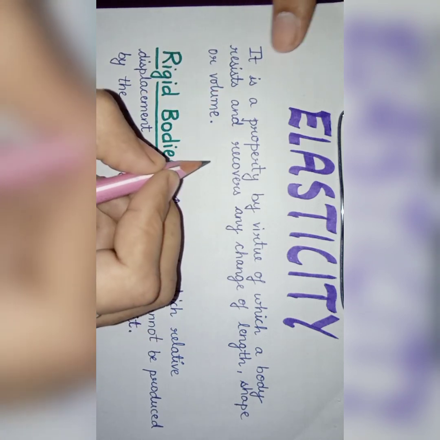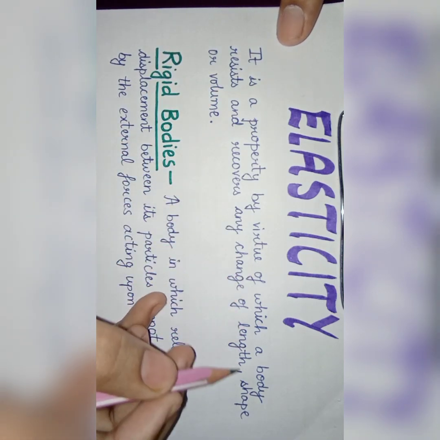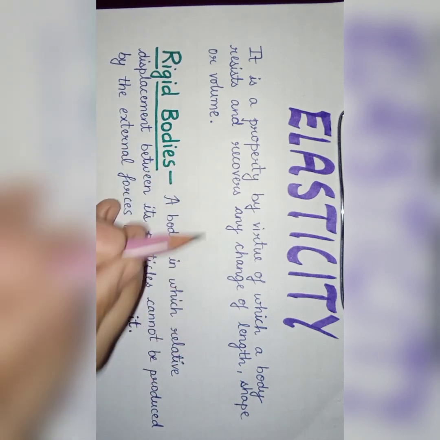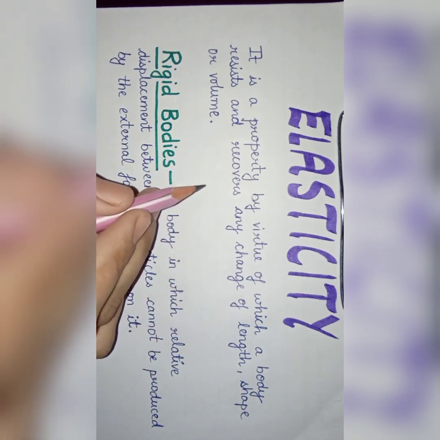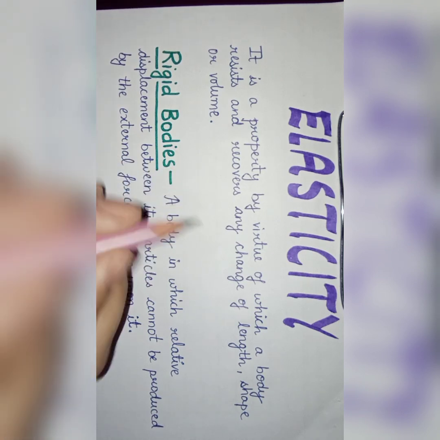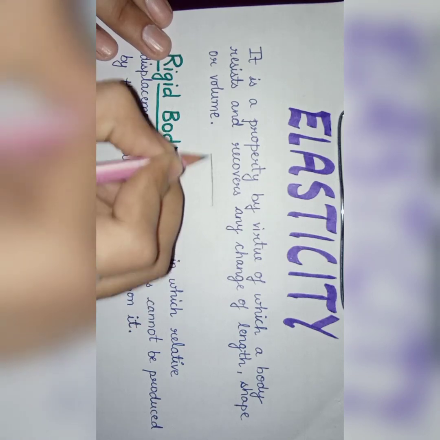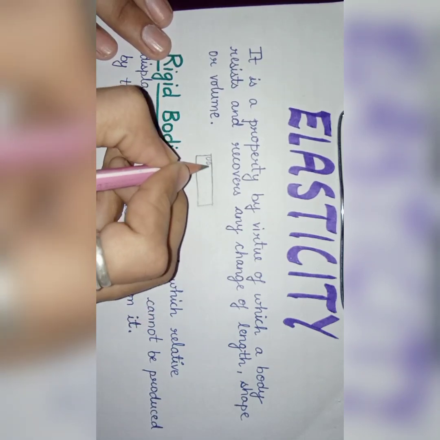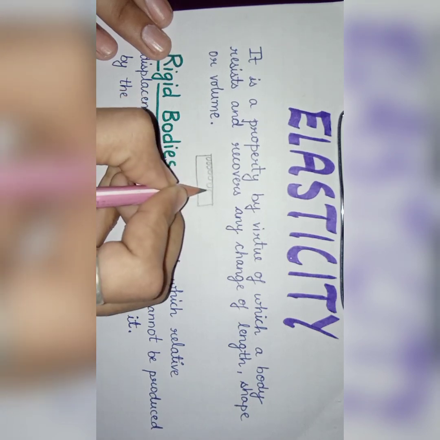Elasticity. It is a property by virtue of which a body resists and recovers any change of length, shape and volume. It is a matter of general observation that when external forces act upon a body, like we have a body, it has small particles like this.